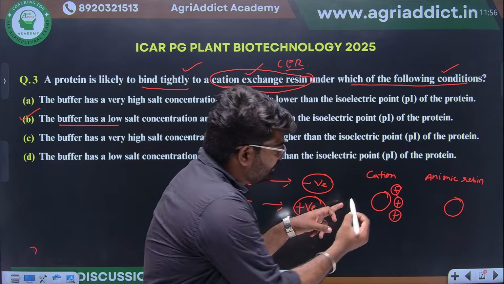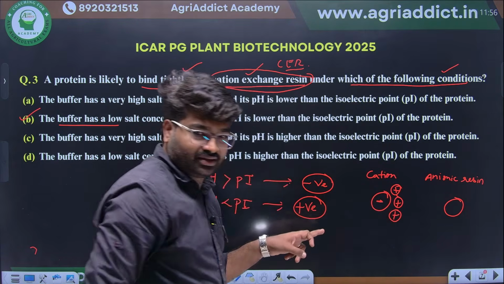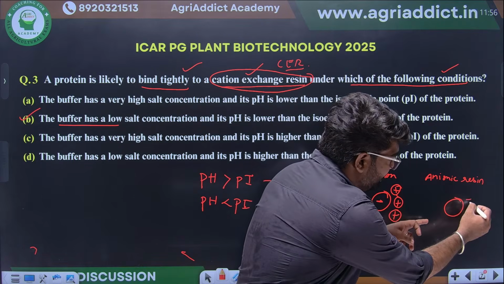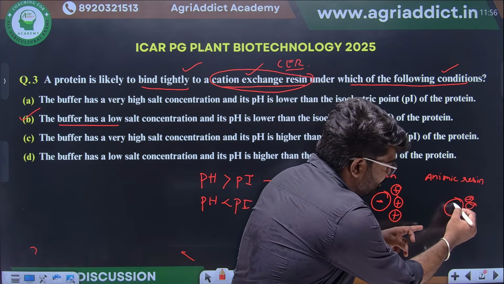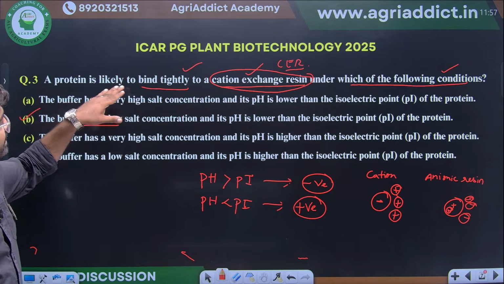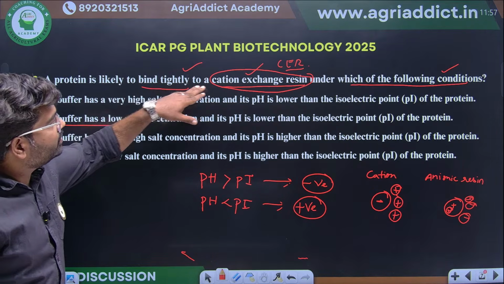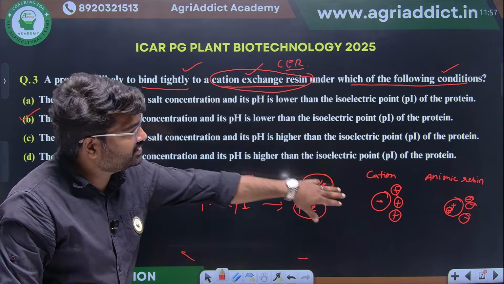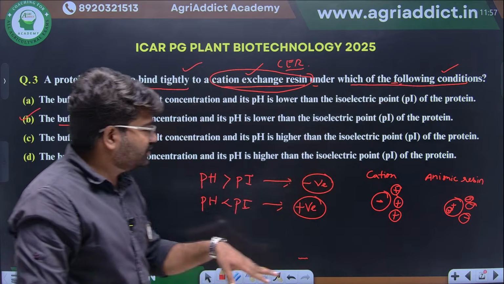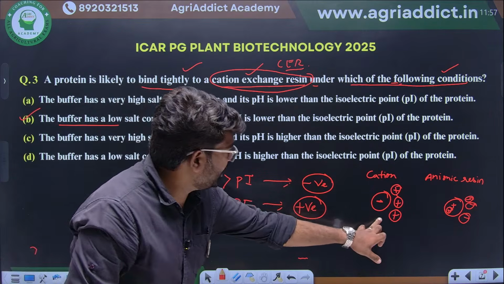So the resin will be negatively charged. Then anionic resin means that it will bind the anionic molecules. The resin will be positively charged. Here they are asking which protein is likely to bind to cation exchange resin. This is cation exchange resin. Under which of the following conditions? So it is clear the protein should have positive charge.